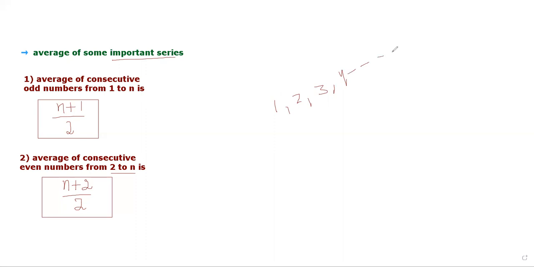These numbers are said to be the natural numbers. These are simply the counting numbers, that's why they are called counting numbers. But friends, if we do the squares of these, and then we want to calculate the average from this one to this 4, for example, what will be the formula to calculate the average of this?